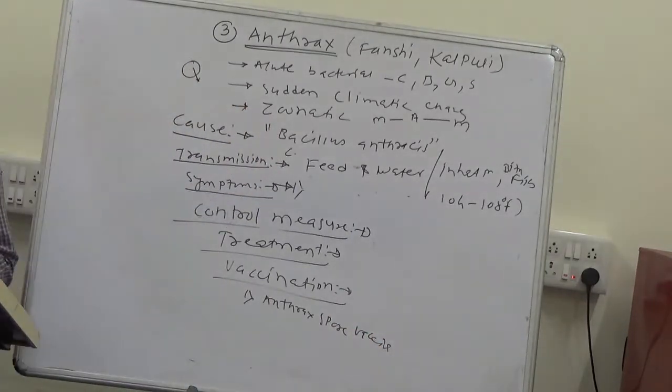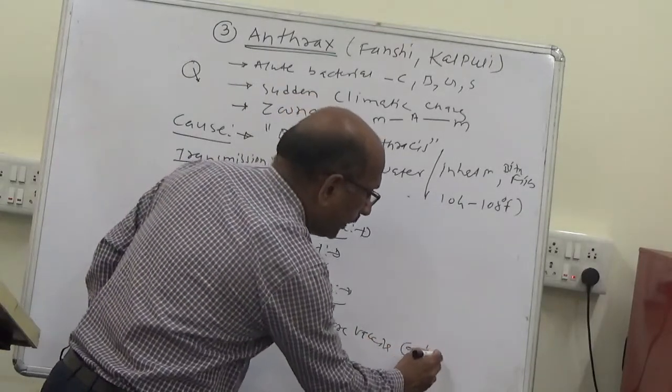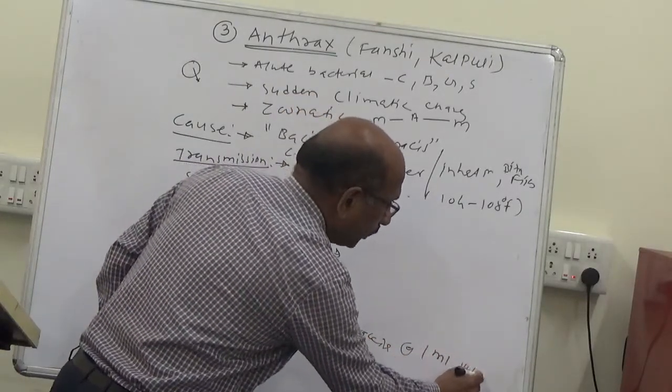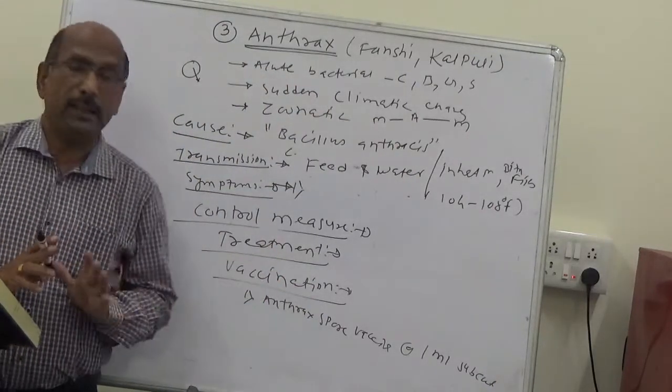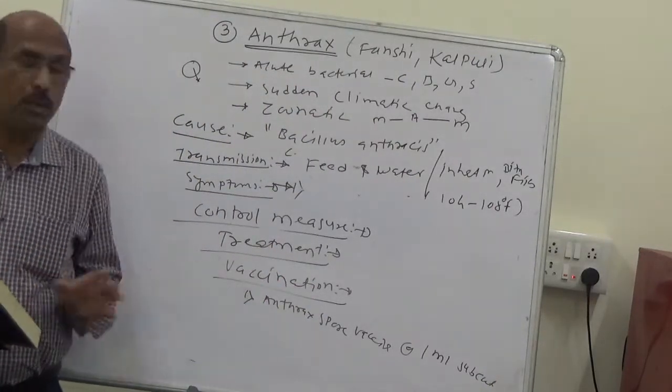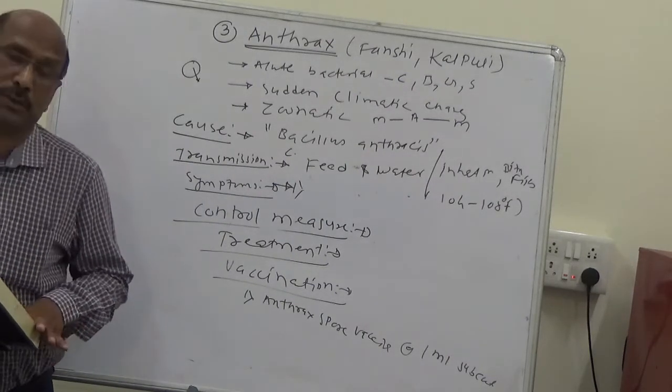The anthrax spore vaccine should be given at the rate of 1 ml subcutaneous every year.